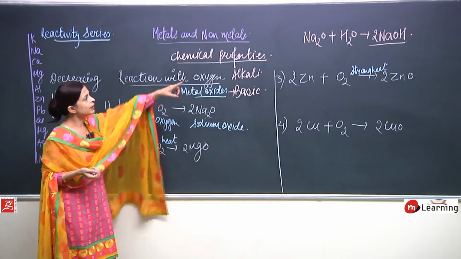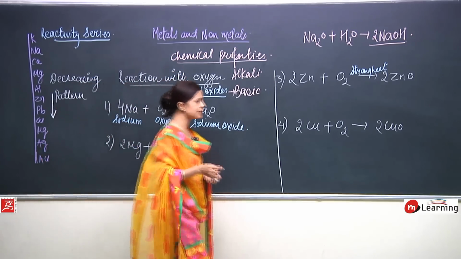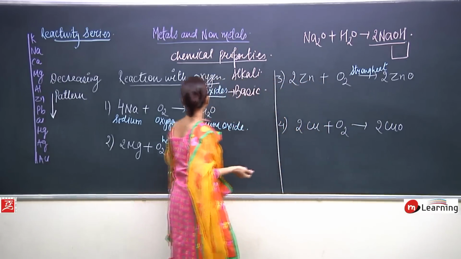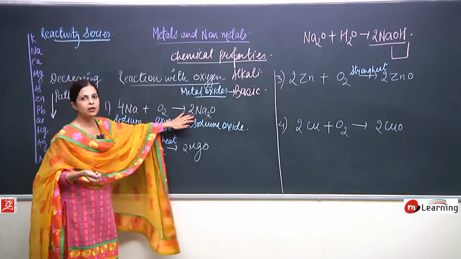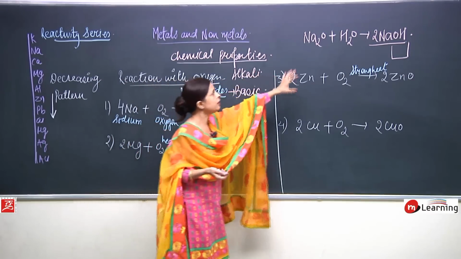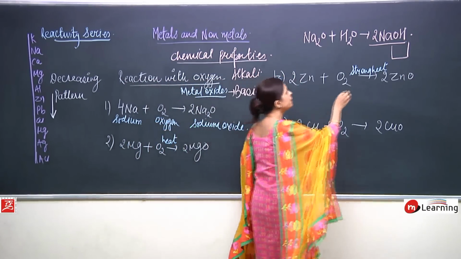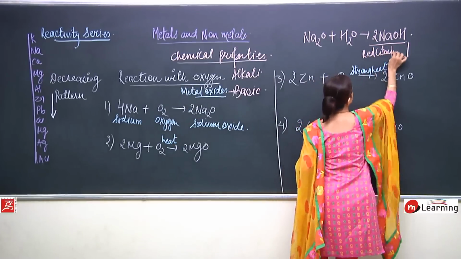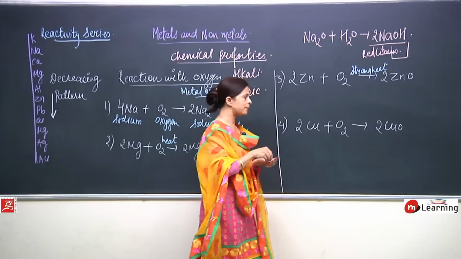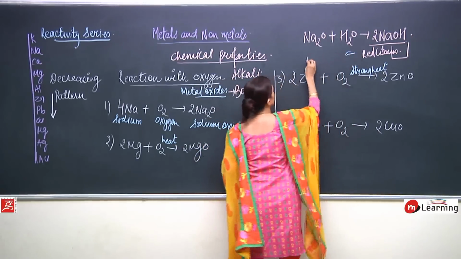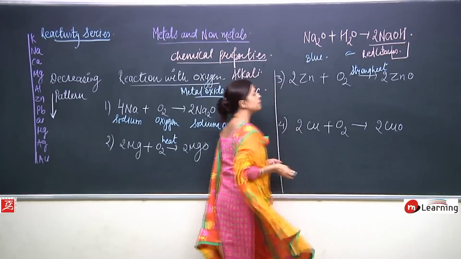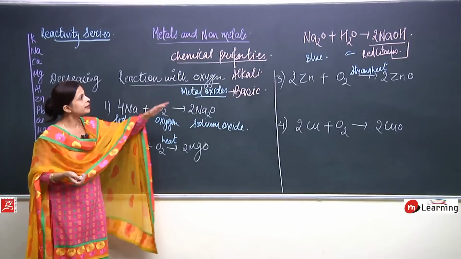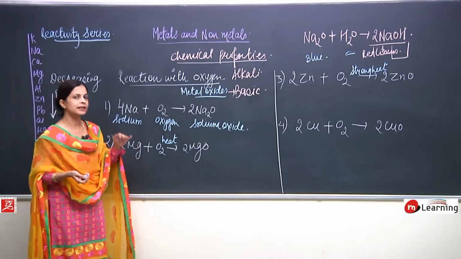We take that solution, where we have taken the metal oxide and added water, and a base is formed. If I put red litmus paper in this solution, it will turn blue, which proves that this is a base. That means it is basic in nature.